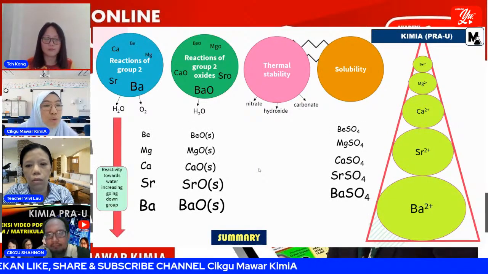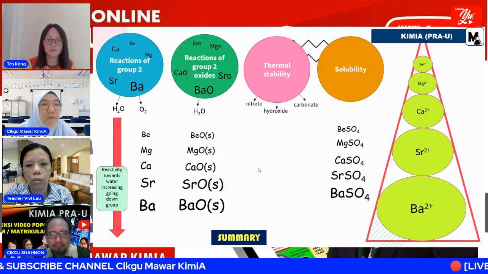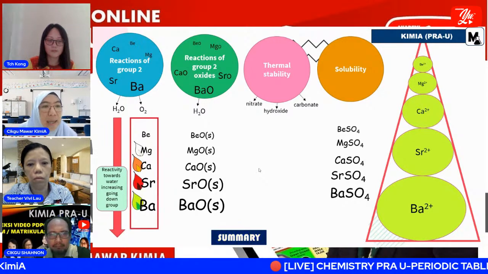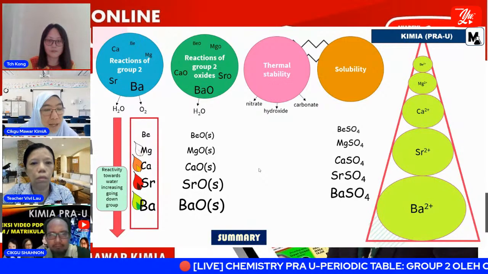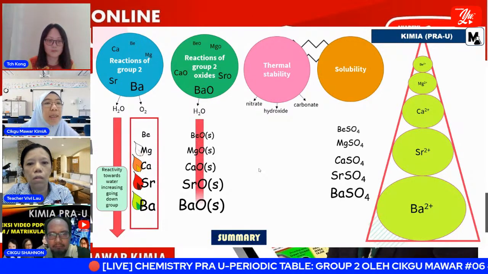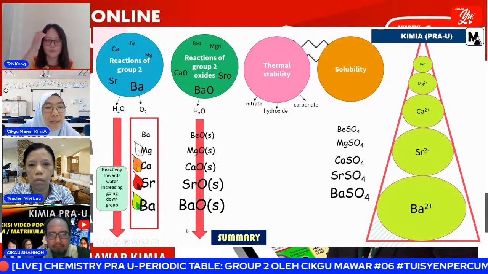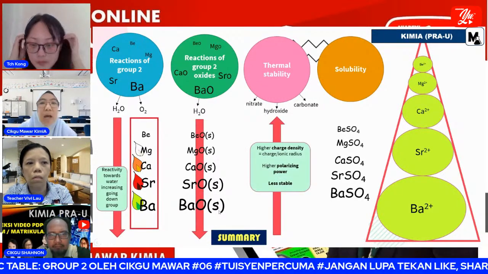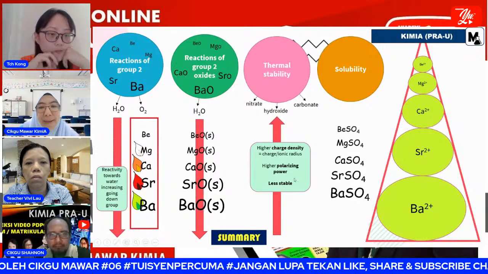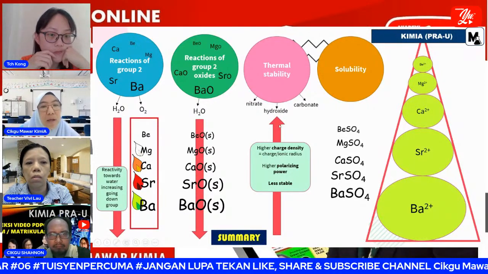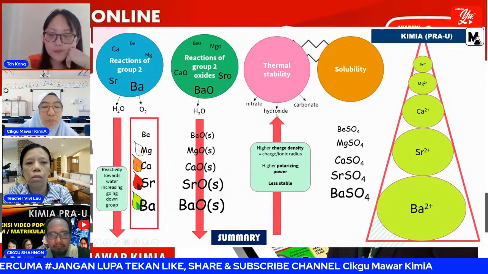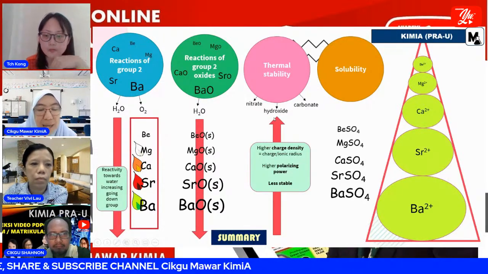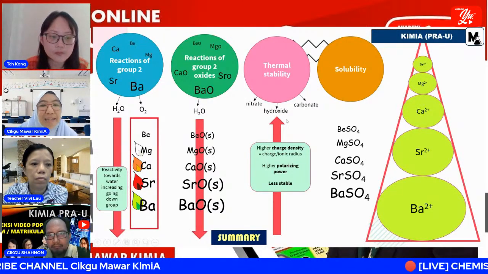Okay, you must know that when going down the group, reaction of group 2 towards water increasing, and then what is the kind of the flame color for oxygen? Okay, and then for reaction of group 2 oxide with water, dia punya ni akan increasing. Okay, how about the thermal stability? When we compare to the cation, you know that it's from lower to upper is less stable. Okay, which is beryllium is very smaller size, higher polarizability and less stable.